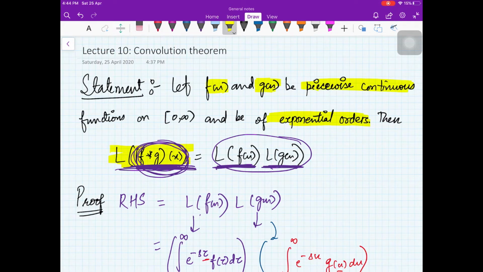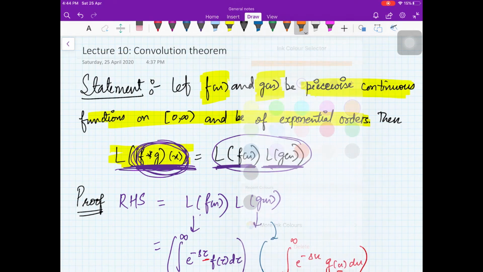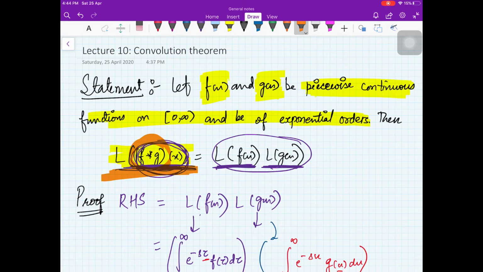So here I have written the statement of the convolution theorem. This theorem says that if you have f(x) and g(x), two functions that are piecewise continuous and of exponential order, it means that the Laplace transformation for them is defined. Then the Laplace transform of f star g, which is the convolution of f and g, is equal to the Laplace transform of f multiplied by the Laplace transform of g. So we want to prove this theorem.